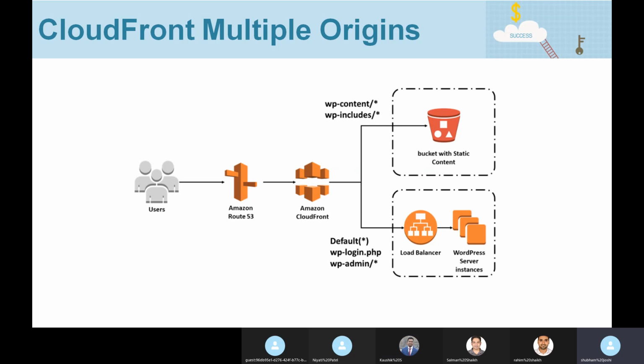And let's discuss the pricing of CloudFront. CloudFront charges you based on the data transfer out from CloudFront and the number of HTTP or HTTPS requests. So these are the two attributes on which they will charge you.